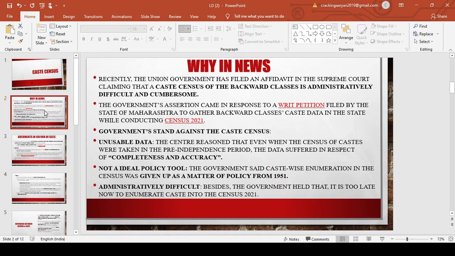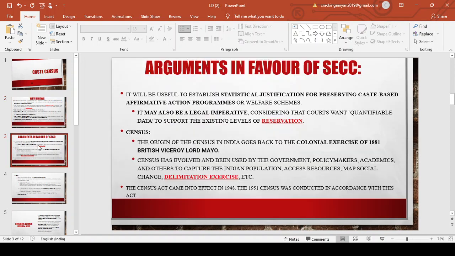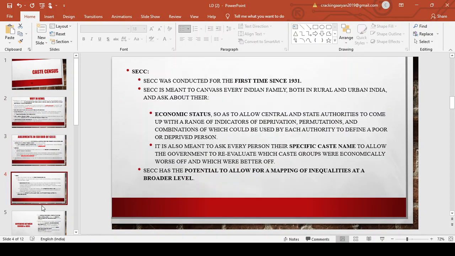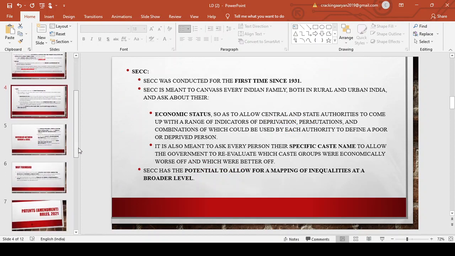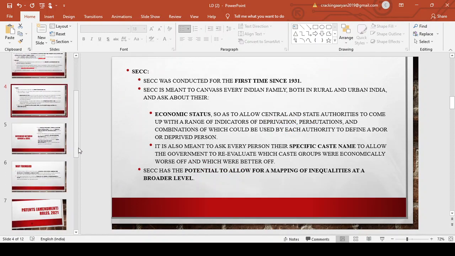So there is a very high probability of it coming in your CLAT examination, so you should know what is census, what is SECC, why there is a demand for a caste based census, what is the stand taken by the government, what is the difference between them, what are the benefits of SECC, what are the disadvantages of SECC, and whether it should be conducted or not. So you should have a clear idea about it.